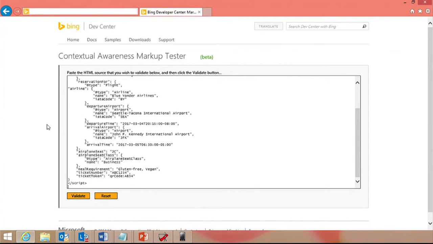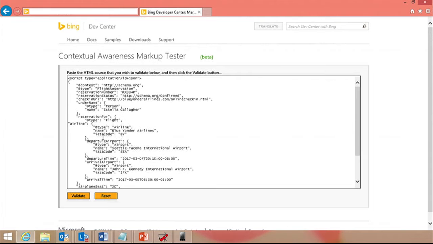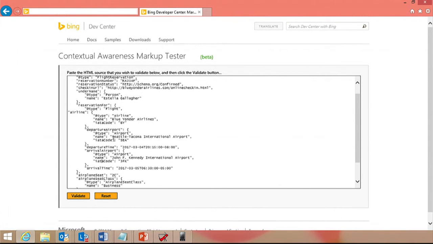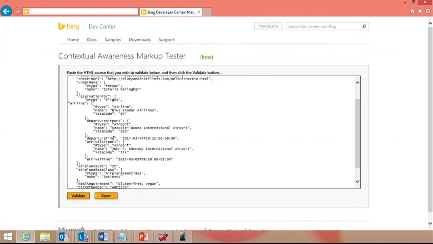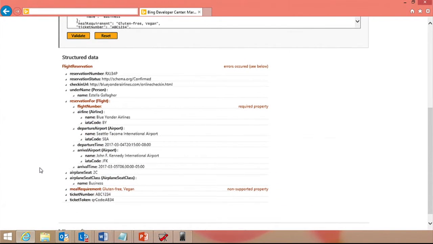So here's the tool on the website. And as you can see, I've pasted some sample schema markup in JSON-LD. And I have my airline number, the destination and arrival. But I've intentionally made a mistake and forgotten the flight number. So if I hit validate, then you can see that it calls out that there's 2 errors. The first one is missing a flight number. And the second is I've added this non-supported property called meal requirement, which is not a supported schema. So the tool will let me know where I've made those errors.